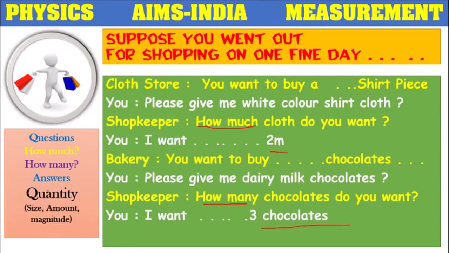The answers for questions like how much or how many will be considered as a quantity. This quantity is a very important term in the topic measurement. Before proceeding further into measurement, first of all we have to understand what a quantity is.